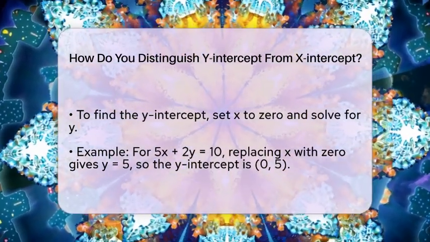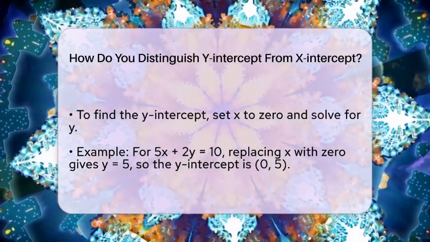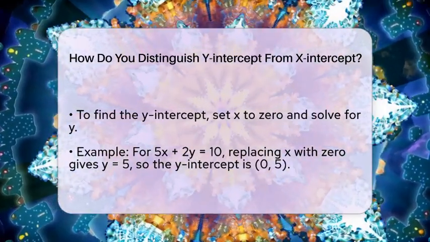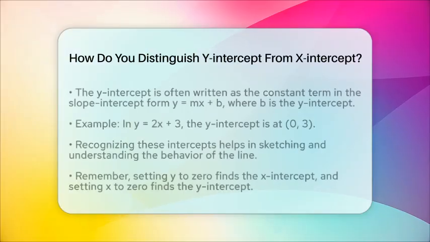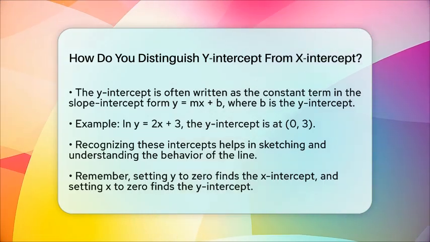The y-intercept is often written as the number b in the equation called the slope-intercept form, which looks like y equals m times x plus b. In this form, the b is the y-intercept. For example, in y equals 2x plus 3, the y-intercept is at (0, 3).